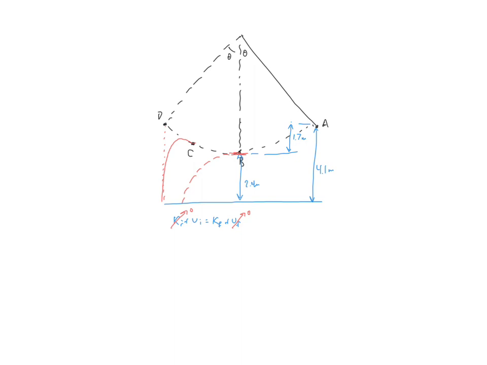So we're going to have mgh equals 1/2 mv squared. Cancel the m's from both sides. Solve it for v. Remember that h is equal to the 1.7 meters. And you'll get an answer for v of about 8.2 meters per second. So at point B, they are moving horizontally with a speed of 8.2 meters per second.